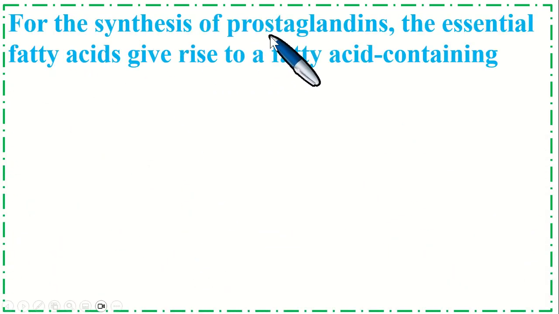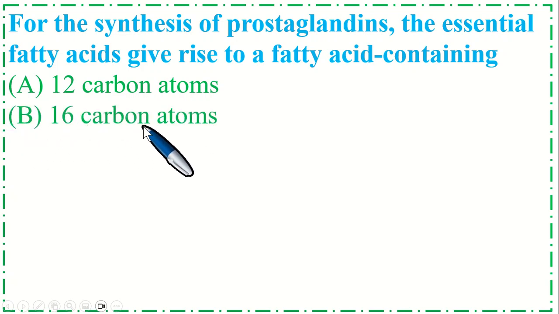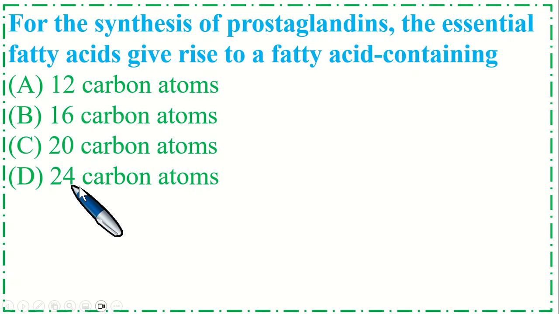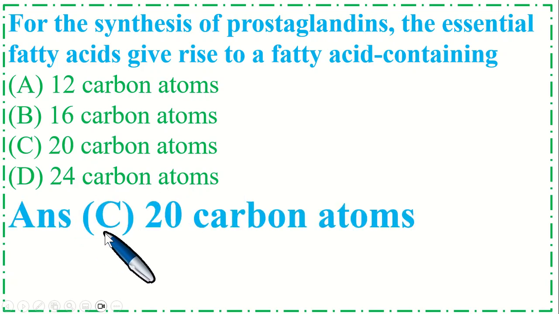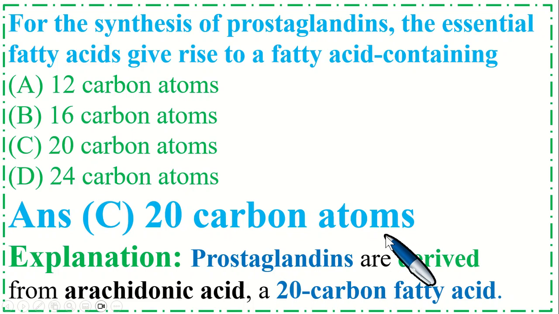For the synthesis of prostaglandin, the essential fatty acid gives rise to a fatty acid containing option A, 12 carbon atoms. B, 16 carbon atoms. C, 20 carbon atoms. And option D, 24 carbon atoms. So the correct option is C, 20 carbon atoms. Prostaglandins are derived from arachidonic acid, which contains 20 carbon fatty acid.